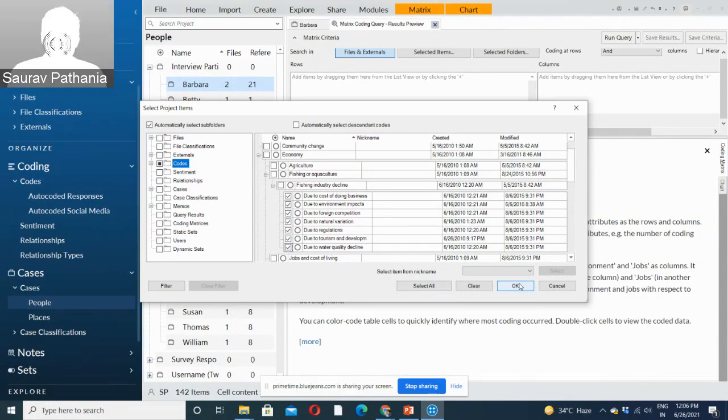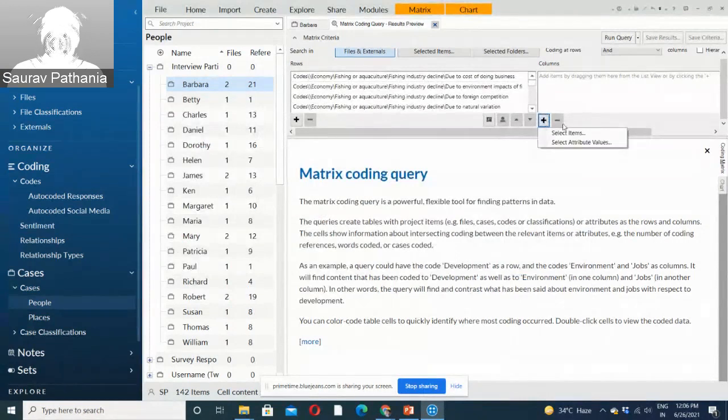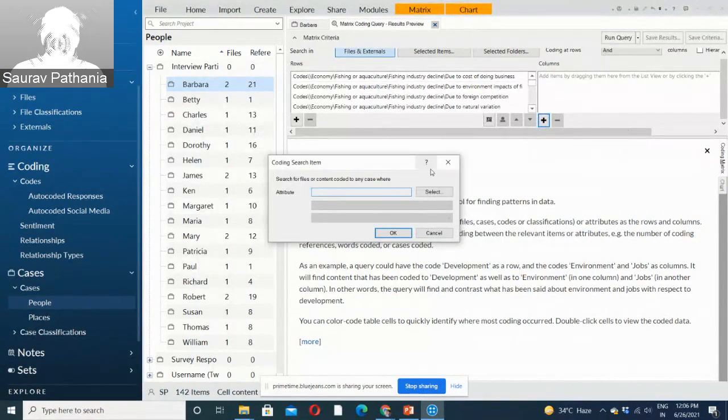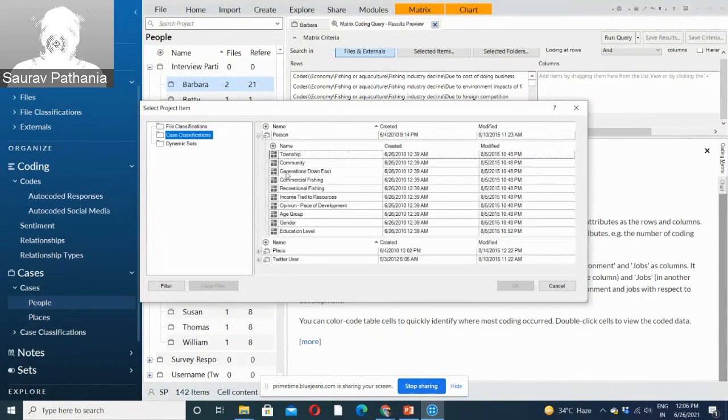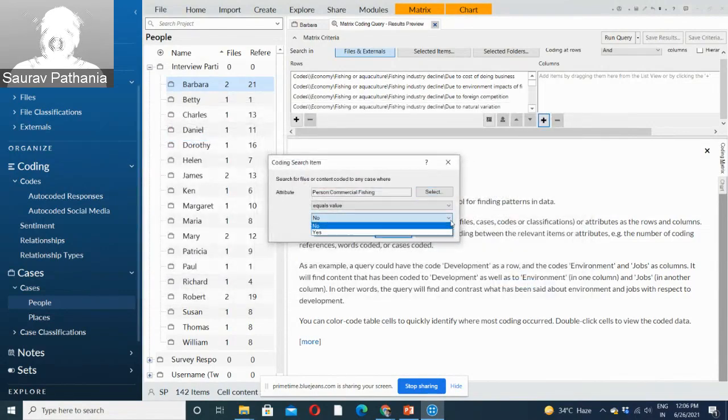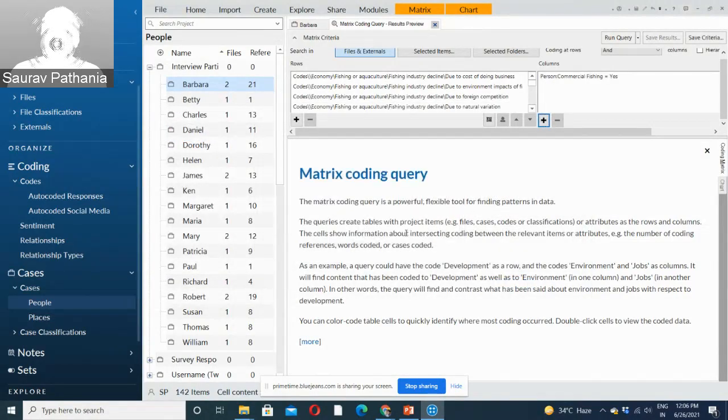Done this. Now we want to cross tab it with attribute values, which is basically just a case classification. Under person, I want to see the persons who are doing commercial fishing equals yes. So I want to see people who are doing commercial fishing and who are doing recreational fishing.